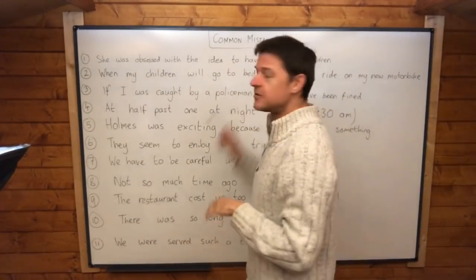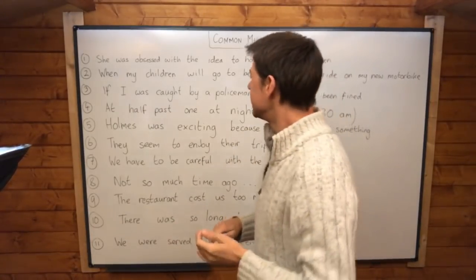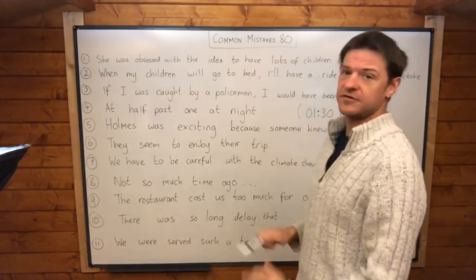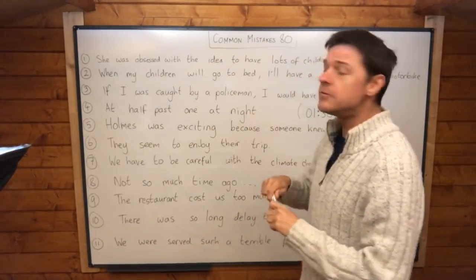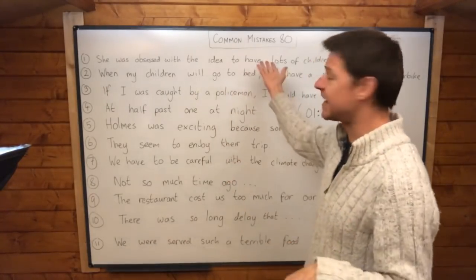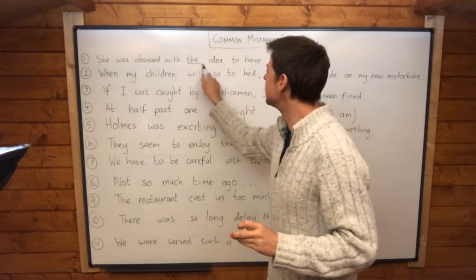Now, these are typical mistakes that my students have made over the last week or two. Let's start with number one. She was obsessed with the idea to have lots of children. Now, the only mistake in this sentence, it's a tiny mistake, everybody will still understand what this sentence means, of course. It's with the idea.